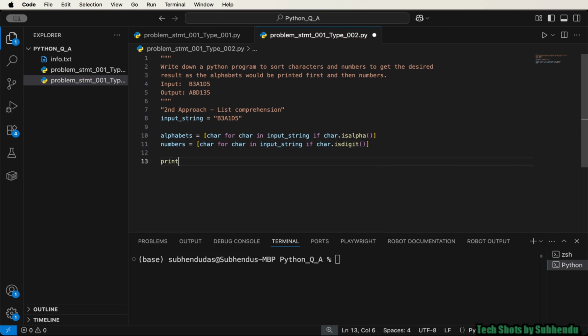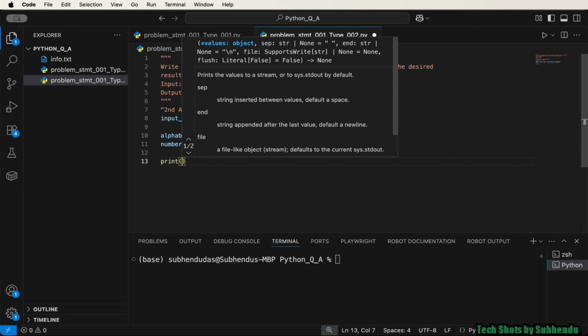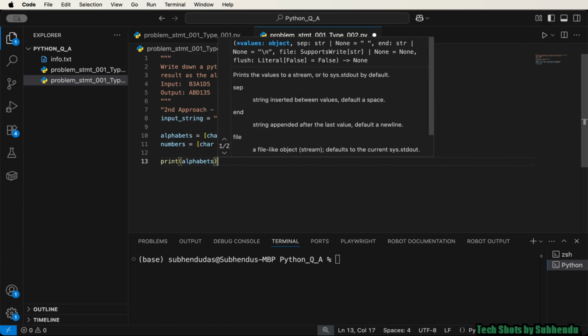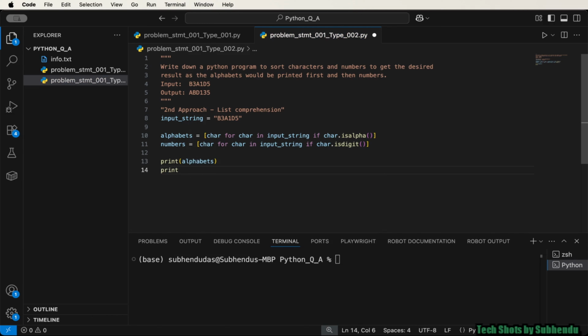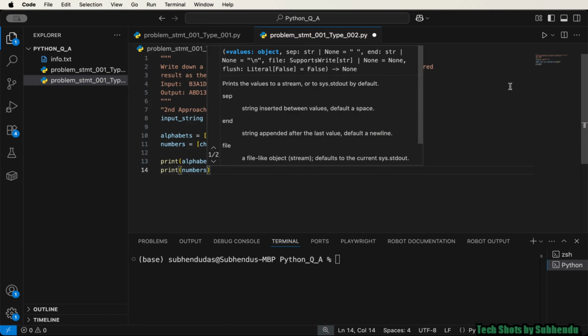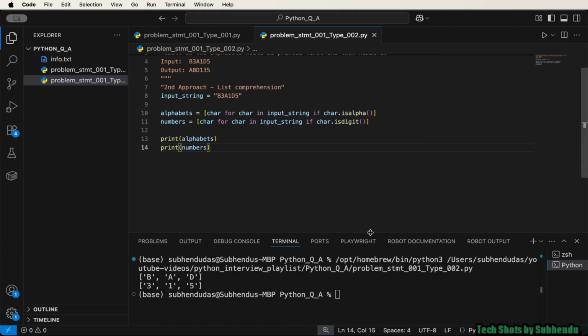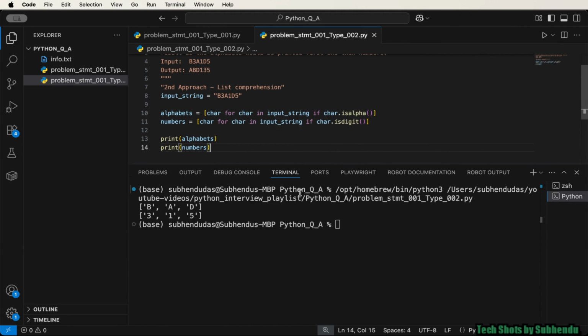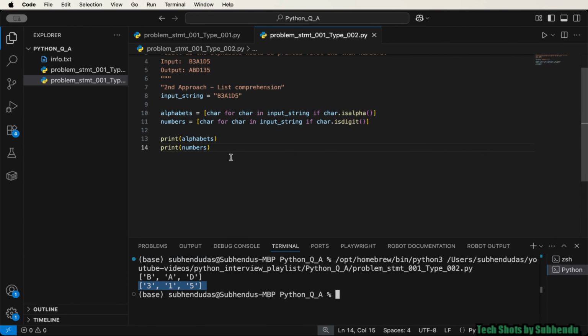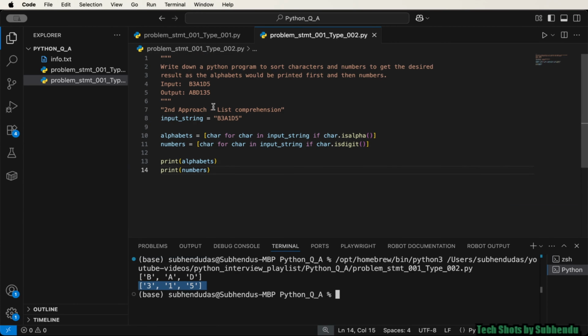Now let me print these lists, first alphabets and then numbers, right? Now let me run this Python file. Now you can see we are having two lists. One consists of alphabets, the other consists of numbers, right? Now according to the problem statement, we need to sort these lists, right?